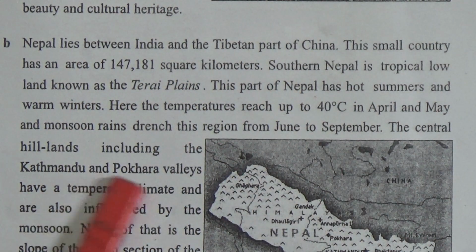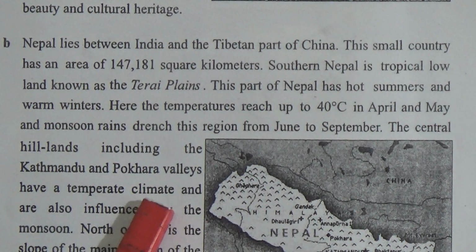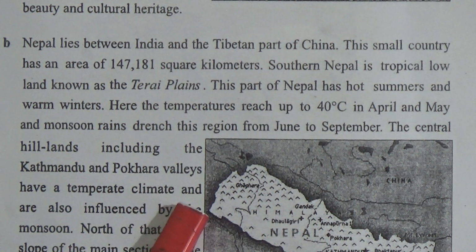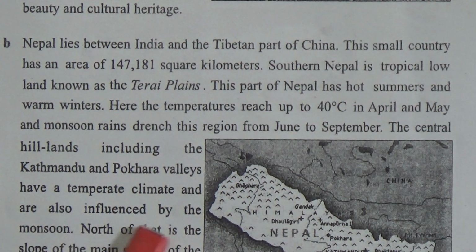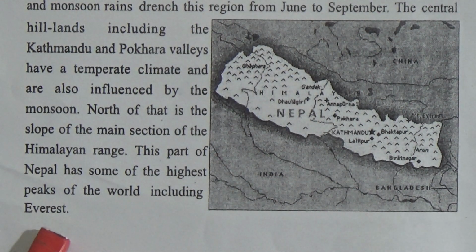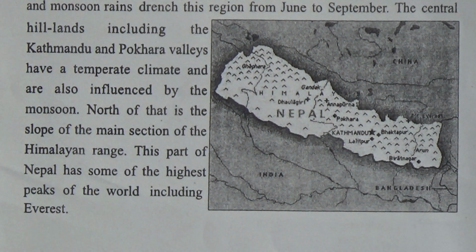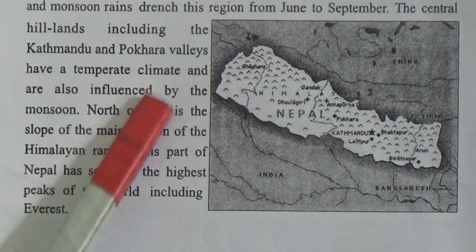The central hill lands, including the Kathmandu and Pokhara valleys, have a temperate climate, that means a moderate climate. There is no extreme heat or excessive cold, and they are also influenced by the monsoon. North of that is the slope of the main section of the Himalayan range. This part of Nepal has some of the highest peaks of the world, including Everest. This paragraph is about the climate of Nepal, which varies from place to place.